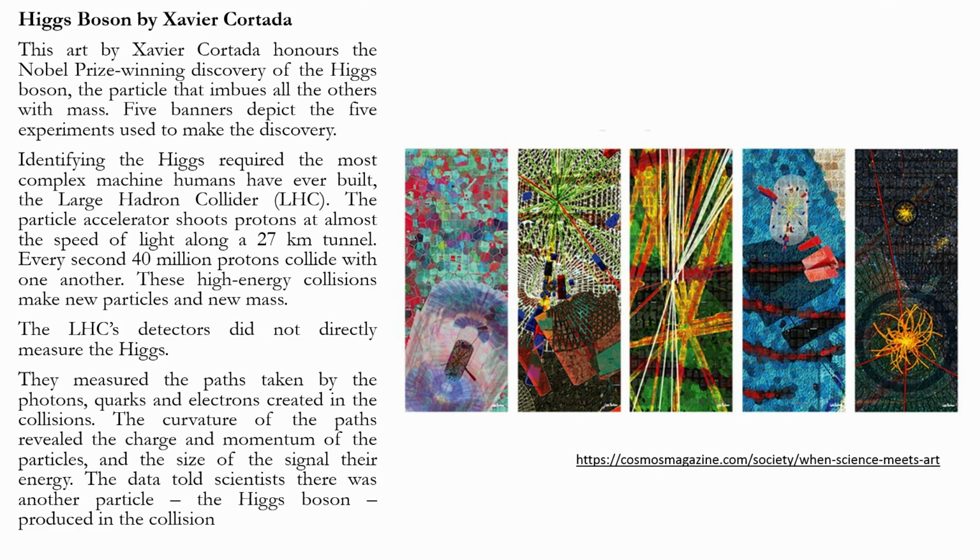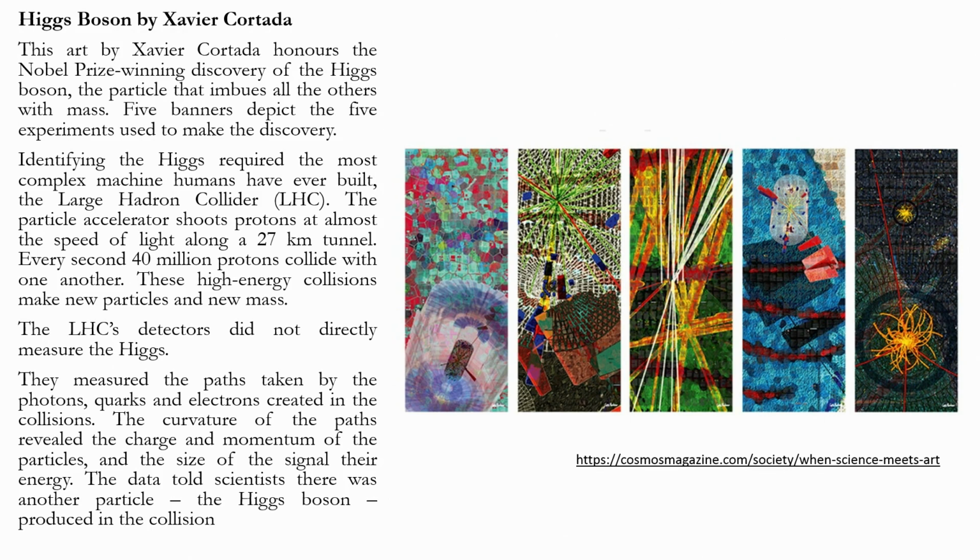Identifying the Higgs required the most complex machine humans have ever built, the Large Hadron Collider. The particle accelerator shoots protons at almost the speed of light along a 27 kilometer tunnel. Every second 40 million protons collide with one another. This high energy collision makes few particles and new mass.